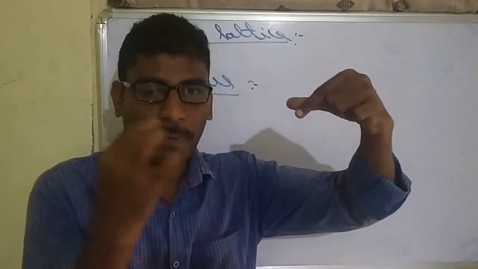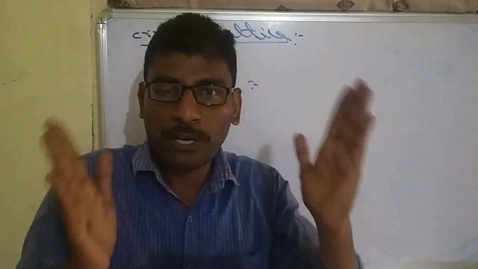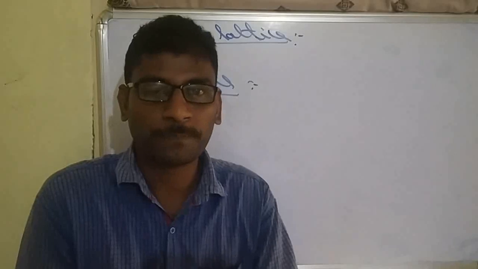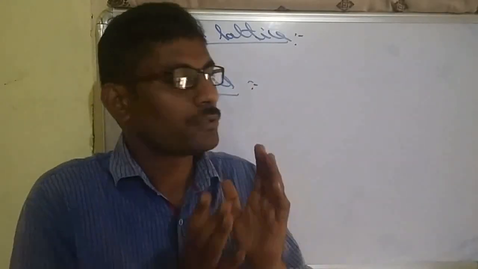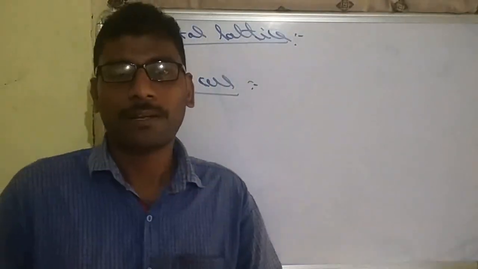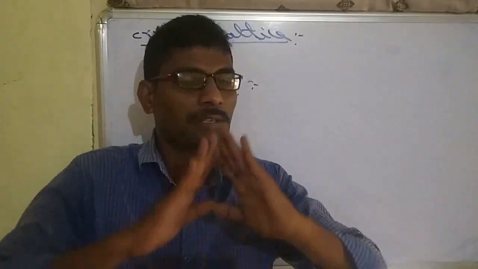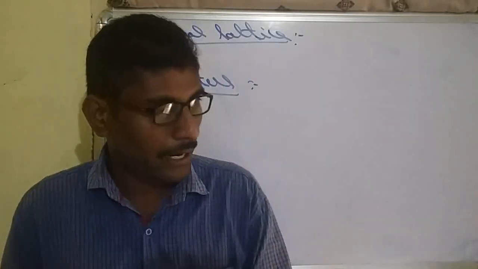Due to particles being present in three directions, the shape or geometry of the crystalline solid will be a cubical geometry, like a cube. All particles will be arranged inside the cube. Such geometry we call crystal lattice. Crystal lattice is nothing but the geometry of a crystalline solid. Whatever crystalline solids we have, their geometry we call crystal lattice.